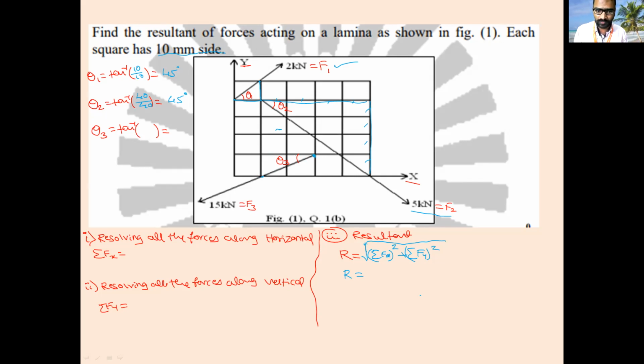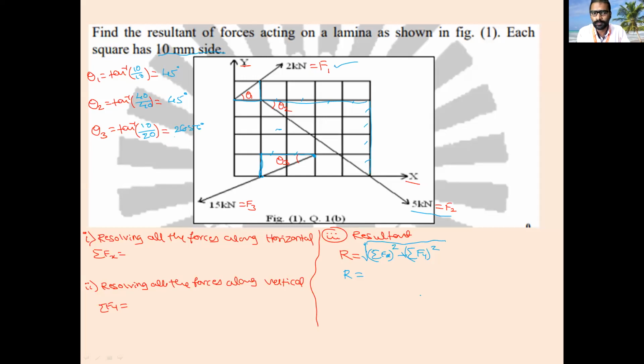This is a triangle. For this triangle, this is the vertical distance. How much is it? Vertical is one block, that is 10. This is horizontal, y by x. This is x. How much is it? One block, this is the second block, that is 20. So what is the angle? Calculate. 26.56. Yes, so this is 26.56 degrees. Is it clear, everyone?